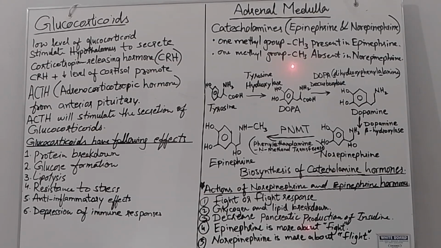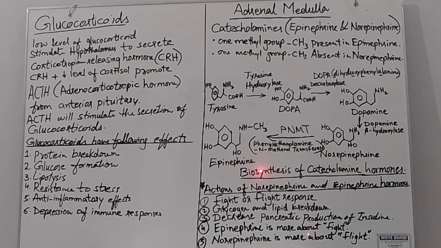The one methyl group is present in epinephrine and absent in norepinephrine. So this "nor" is because of the absence of this methyl group. Epinephrine and norepinephrine are chemically different, and collectively these are catecholamines. Now this is the biosynthesis of catecholamine hormones.